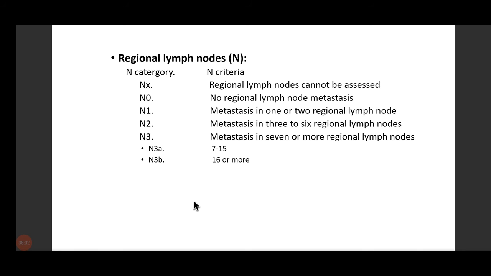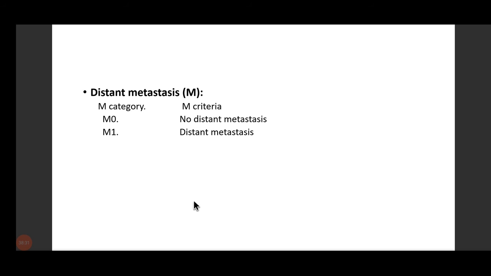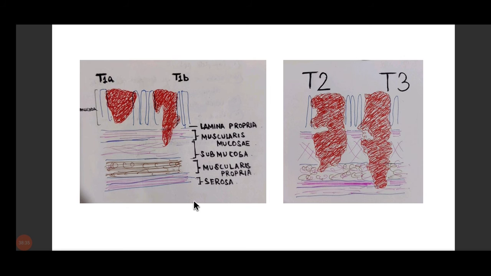Now the lymph nodes, again the same way. NX is regional lymph nodes cannot be assessed. N0, no regional lymph node metastasis. N1 will be 1 to 2 regional lymph nodes. N2 will include 3 to 6. Remember the figure: N2, 3 to 6. N3 is more than 7, but that is a huge number, so we divide it again into 3A and 3B. 3A is 7 to 15. 3B is more than 16. Now metastasis, M0, M1. Now these are the diagrams.